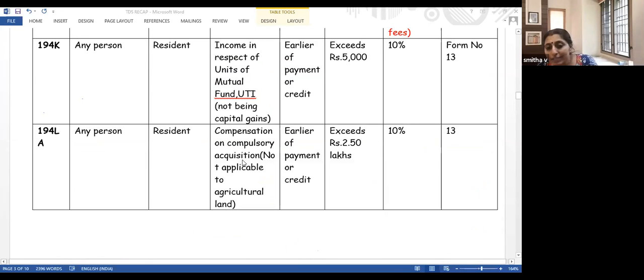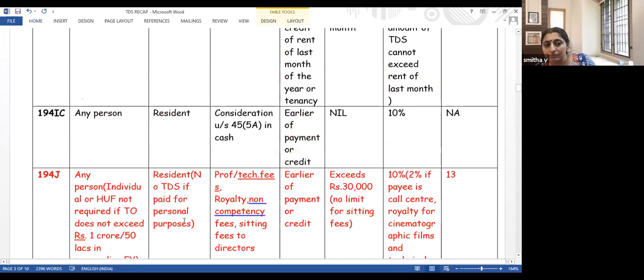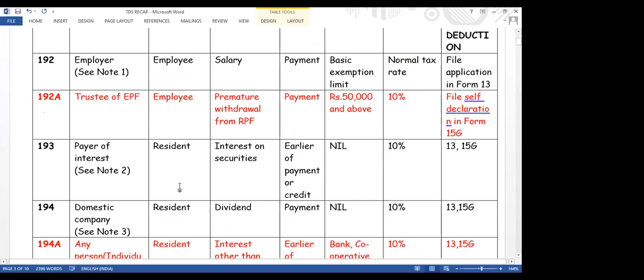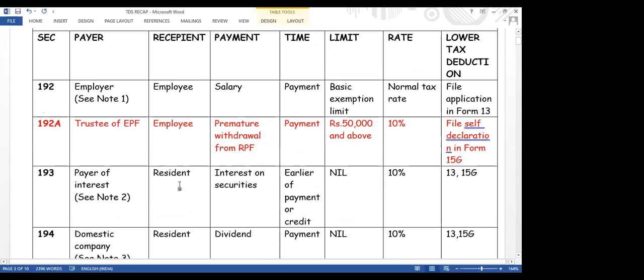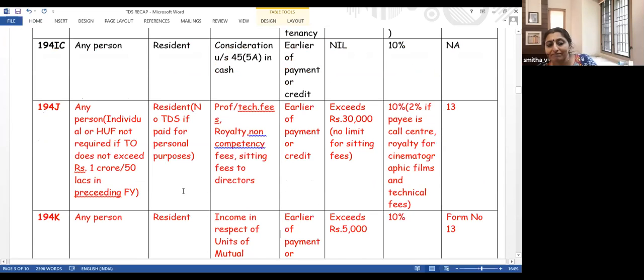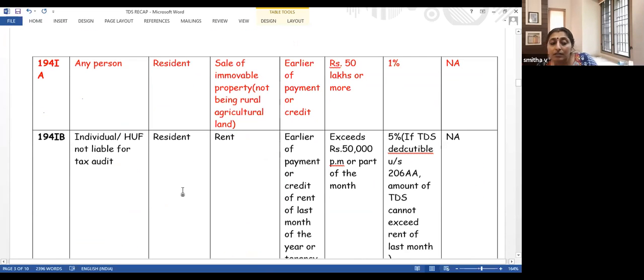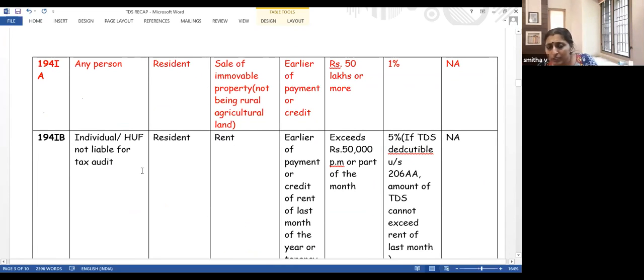Now, another section which is introduced during this year's amendment is 194K. This is another section which is introduced during the year. 194K: you know that from the current year onwards, dividend received is taxable in the hands of the shareholder.